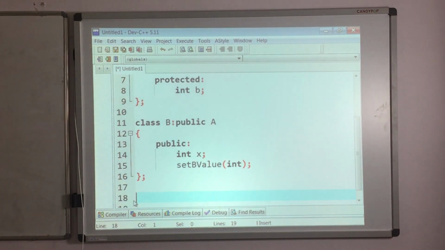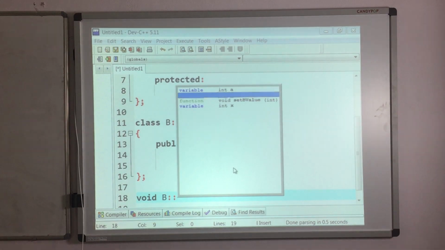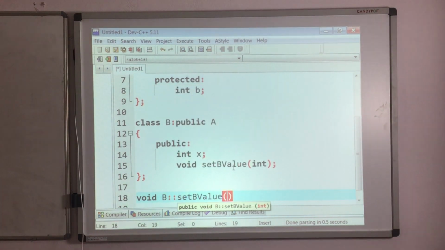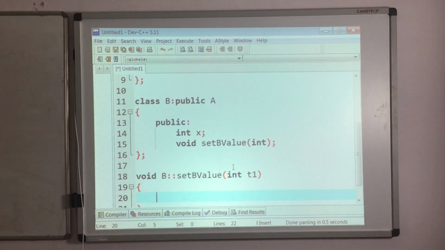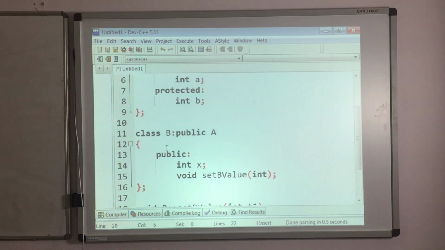So take the return type for this set B value function as void. Write the return type first, then the class name, then the scope resolution operator followed by the function name. Here I am going to receive one temporary value, which I am taking as T1. Now I want to set this T1 to that B, because this B is protected.